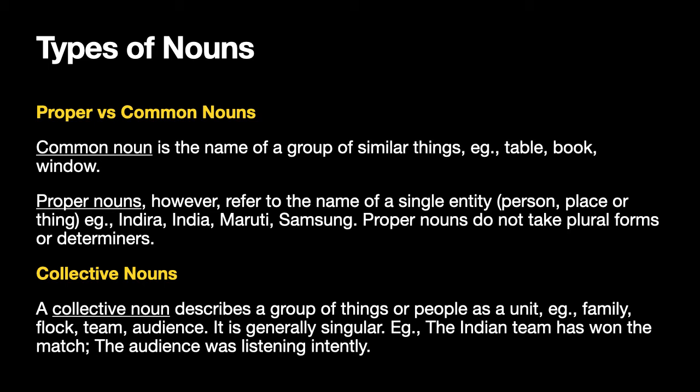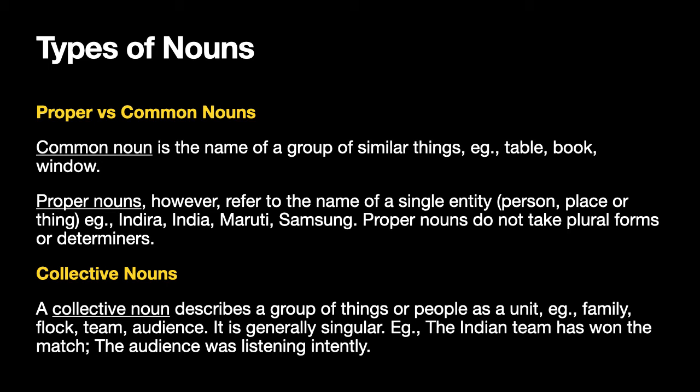Now, there is also a different kind of noun called a collective noun. A collective noun describes a group of things or people as a unit. So it is a group, but it describes that group as a single unit, and therefore grammatically it is generally singular.